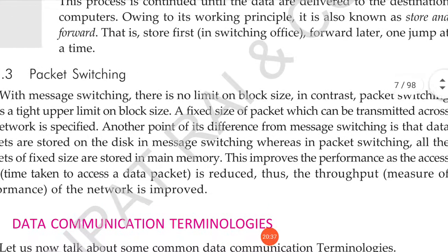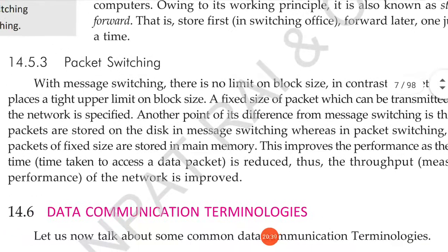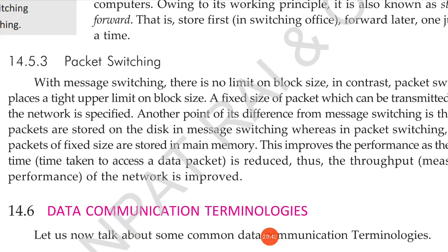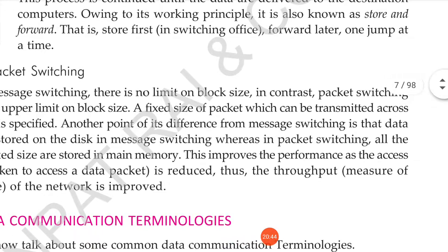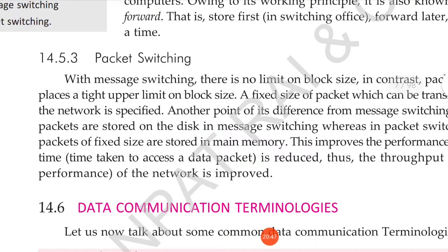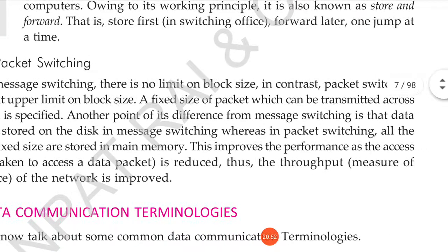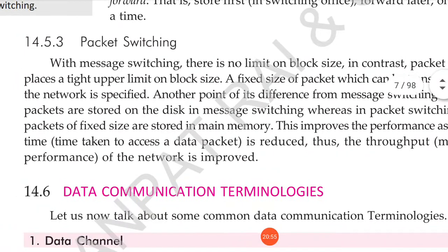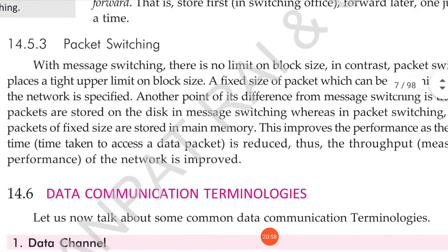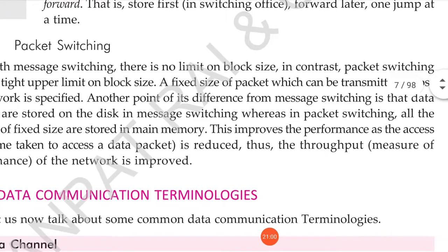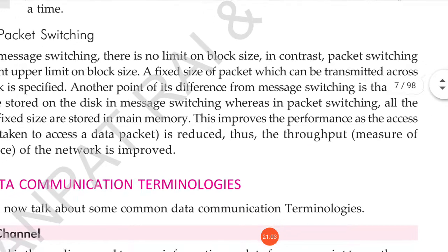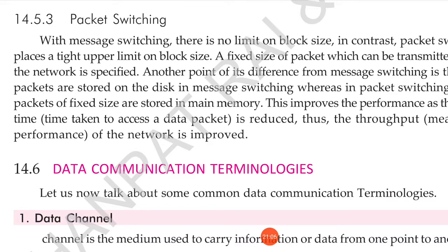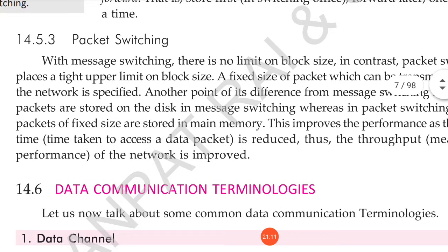Another point of difference from message switching is that data packets are stored on the disk in message switching, whereas in packet switching, all the packets of fixed size are stored in the main memory. This improves the performance as the time taken to access a data packet is reduced. Thus, the throughput, a measure of the performance of the computer, is improved. So we can consider packet switching better in the performance of communication.